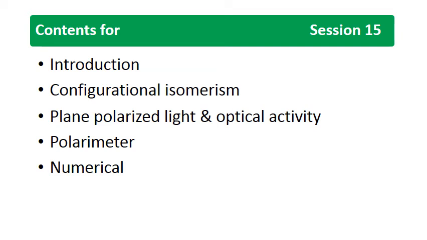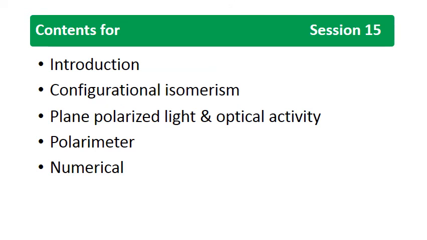There are certain chemical substances such as camphor and turpentine oil, which rotate the plane of polarized light in a characteristic way when it is passed through their solution. These compounds are called optically active. The angle of rotation by which the plane polarized light is rotated can be measured by an instrument called a polarimeter. The optical activity of a substance is generally expressed in terms of specific rotation, that is, the observed rotation divided by the length of the tube in decimeters times the concentration of the solution.